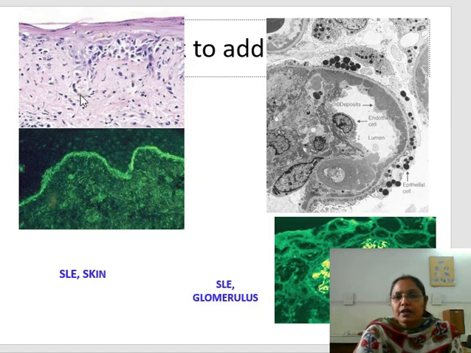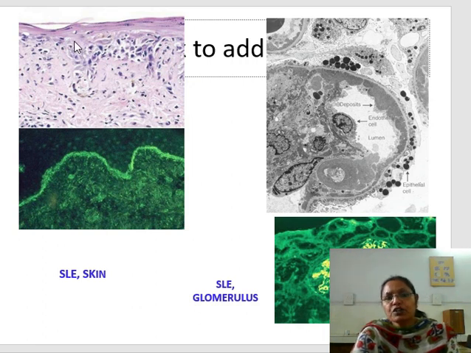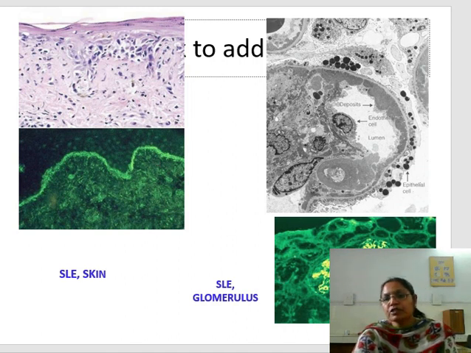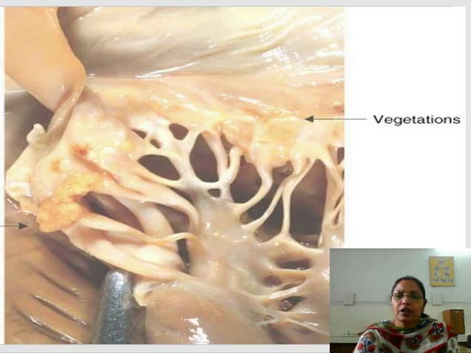This diagram is showing the skin, and there is degeneration of the basal layer, vacuolar degeneration of the basal layer of the epidermis. And this diagram is showing the immunofluorescence and deposition of the immune complexes at the dermoepidermal junction. And these are the findings of the glomeruli, which I already told you. There is verrucae or vegetation present. So this is known as Libman-Sacks endocarditis.